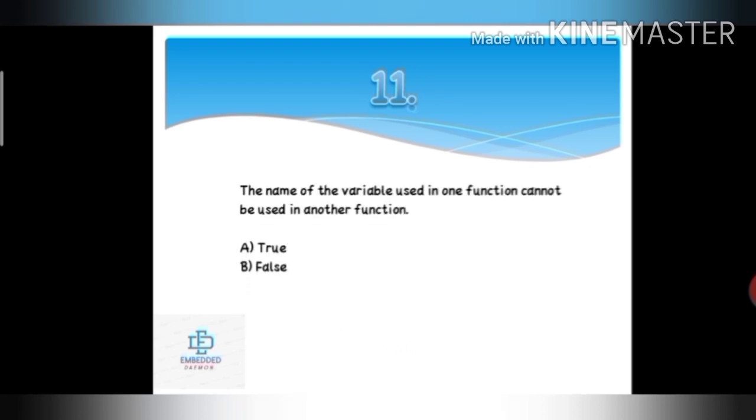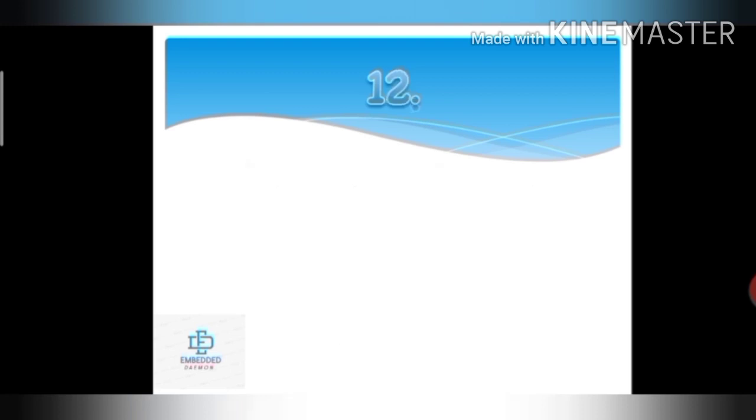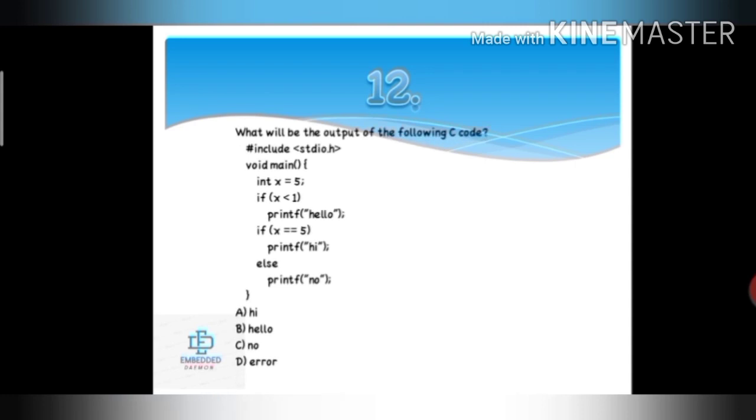Next question. The name of a variable used in one function cannot be used in another function. So its answer is option B. It is because the scope of a variable that is declared inside a function is up till the function itself. After that, it will disappear. Next question. Which will be the output of the following C code? A snippet is given. Integer x is equal to 5. So the first condition is if x is less than 1.